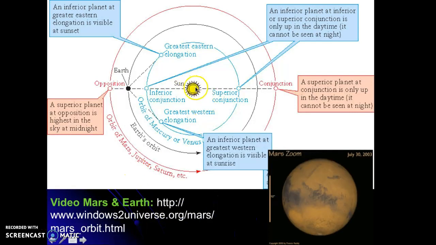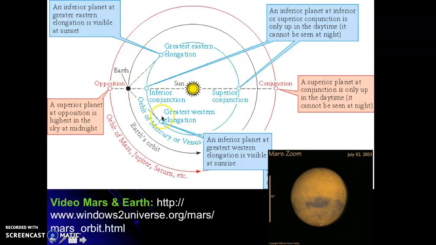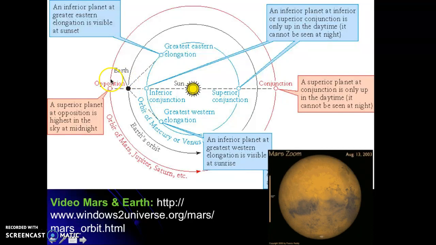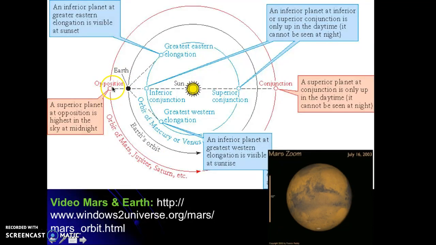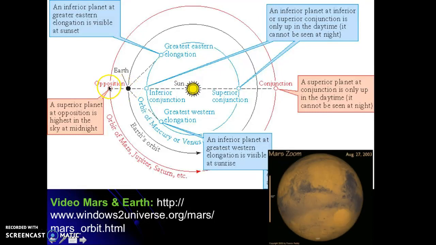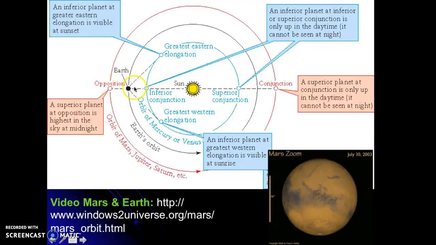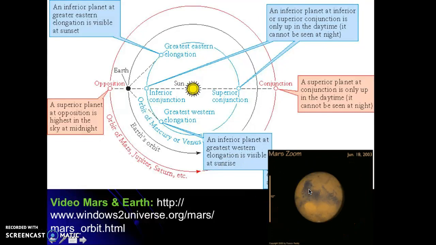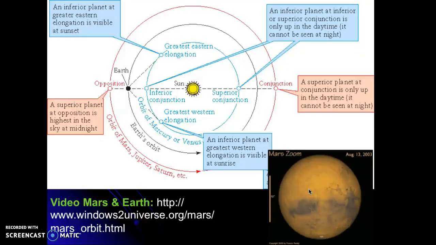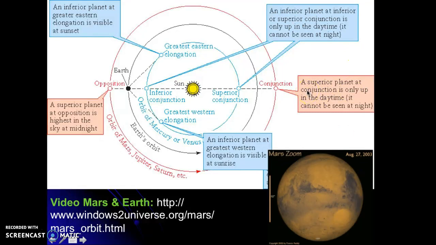So notice here's our sun, and here's the Earth. And these could be planets, the inferior planets being Mercury and Venus, and the superior planets like Mars, Jupiter, Saturn, etc. When the superior planets are at opposition, okay, they're on the opposite side of us from the sun, we are very close to them. So they actually appear bigger to us. So that's what this image in the lower right hand corner is showing, that when we are in opposition, we actually get a closer view of Mars and it appears bigger to us. When it's in conjunction, it's farther from us and it appears smaller.